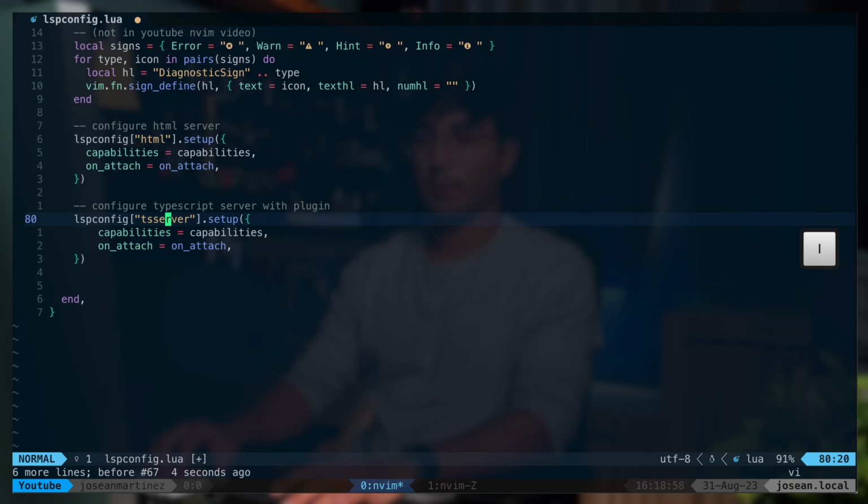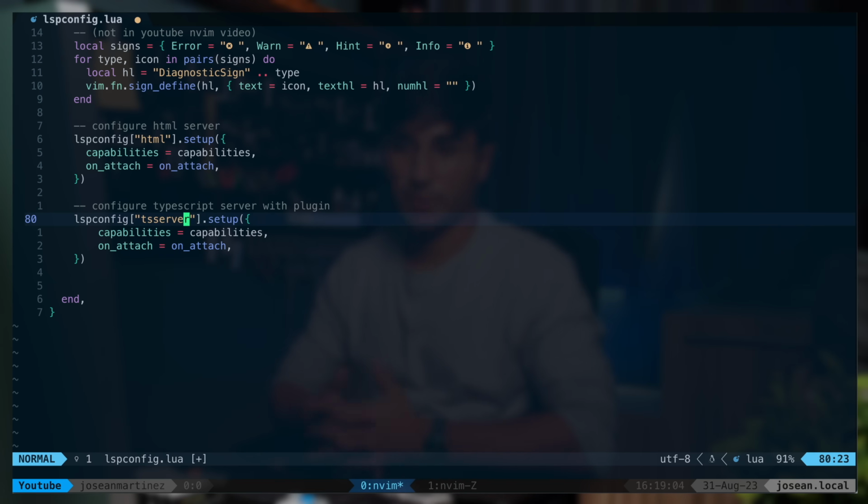This one is for the TypeScript server. I used to use typescript.nvim, which is a plugin for this. This plugin has been archived and some of you have been asking me about it, so I just reverted back to the TypeScript language server. Again, I'd recommend you take a look at the nvim-lspconfig repo.